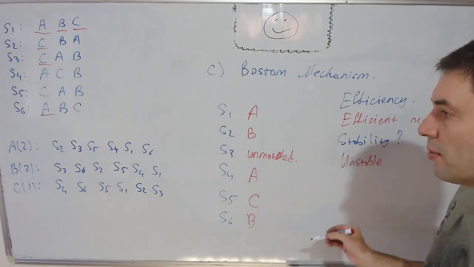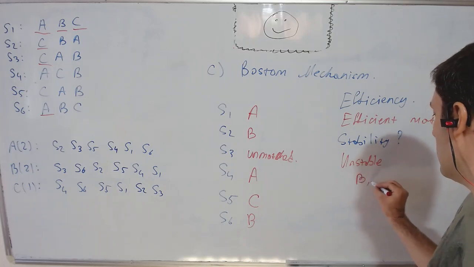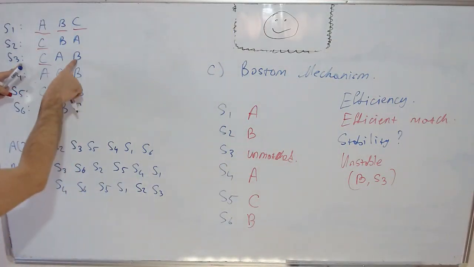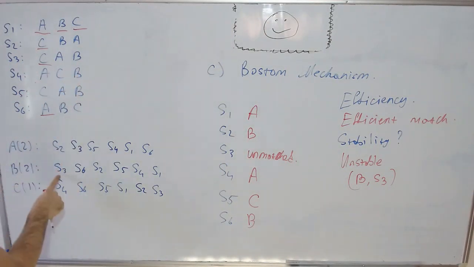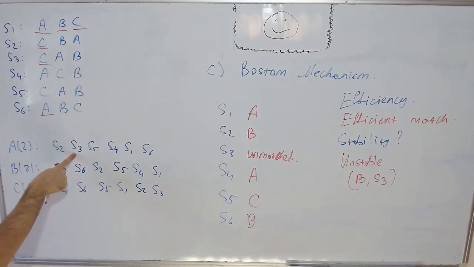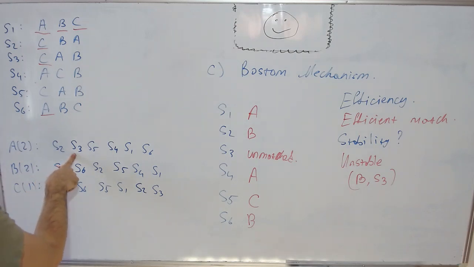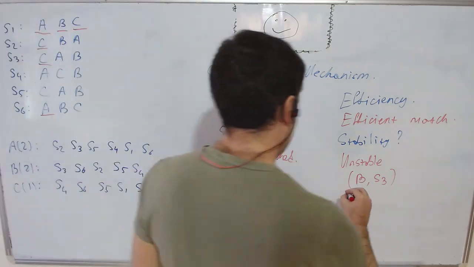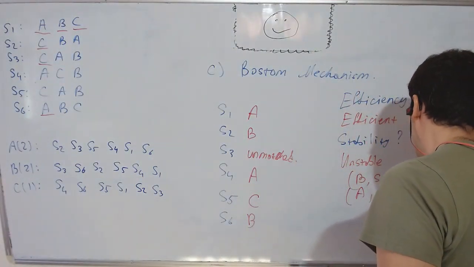Blocking pairs would be, for example, school B and S3, because S3 would rather be in school B than unmatched, and he has a very high priority in school B, so he would run away in no time. He can also try school A. He likes it more, and he would get in because the best students they have are S4 and S1, so they would be happy to run away with S3. So S3 with A, with B, there are many blocking pairs there.